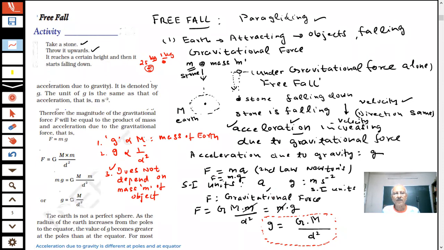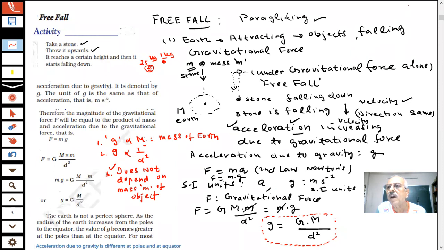What happens is that if from the same height I am throwing two objects of different masses, they should reach the ground at the same time. Yes or no? You understand what I said?